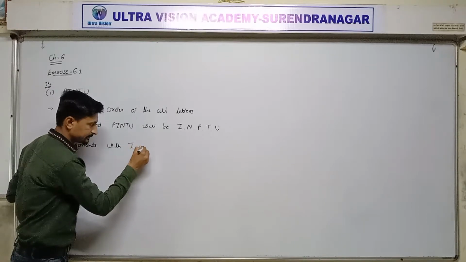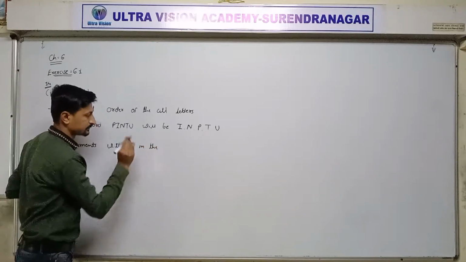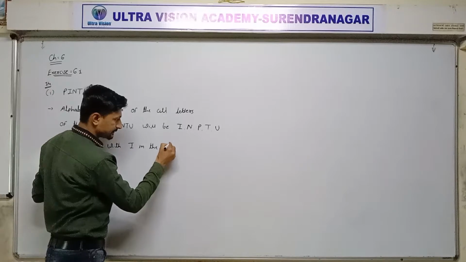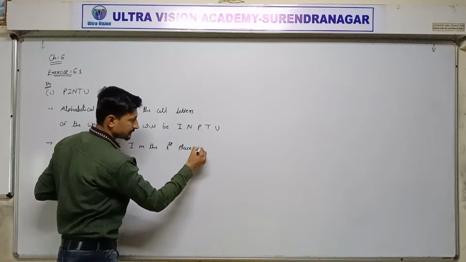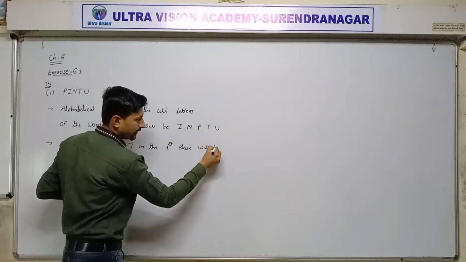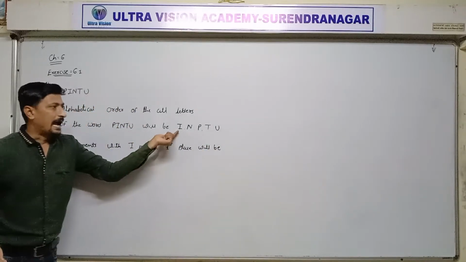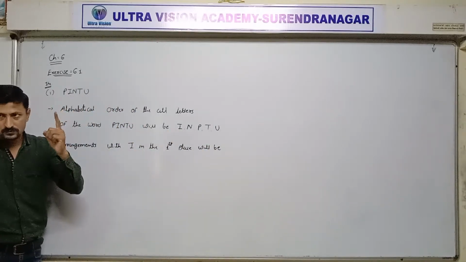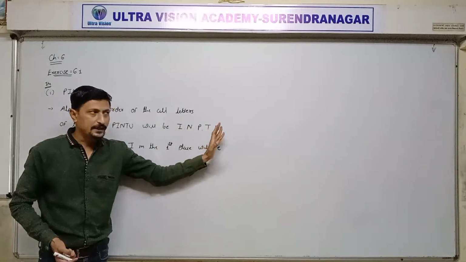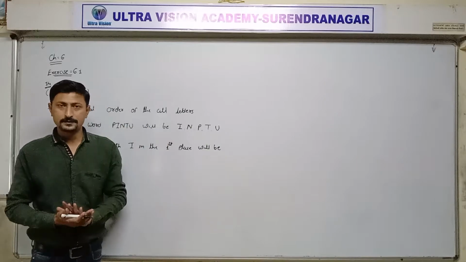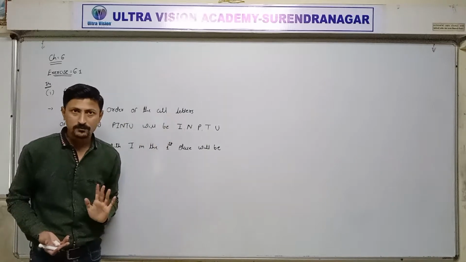I is repeated one time, so 1P1, and the remaining N P T U, the remaining 4 letters, arrangement will be 4P4, 4 ways.